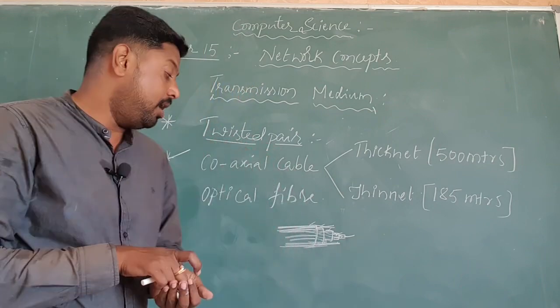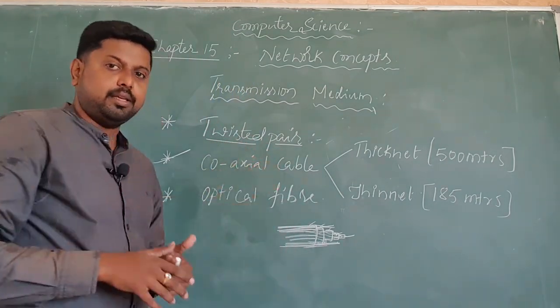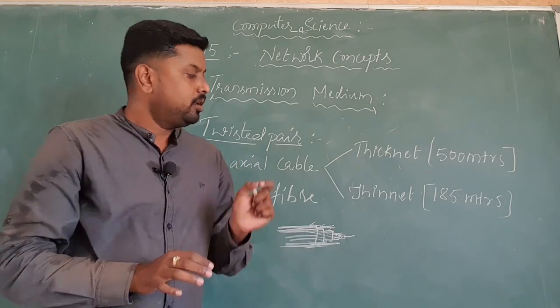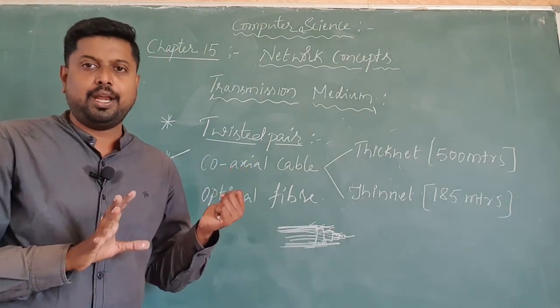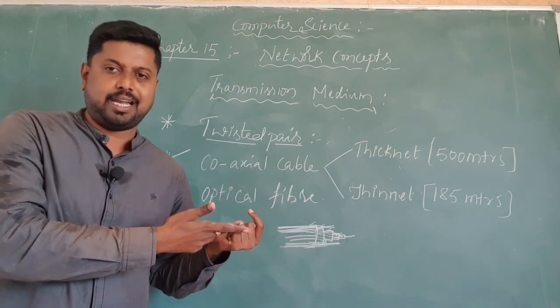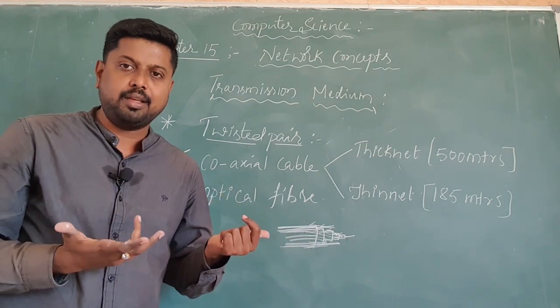That's why coaxial cable is more capable of higher bandwidth. That's why in our home we use coaxial cable to connect the TV network, like dish TVs and set-top boxes.